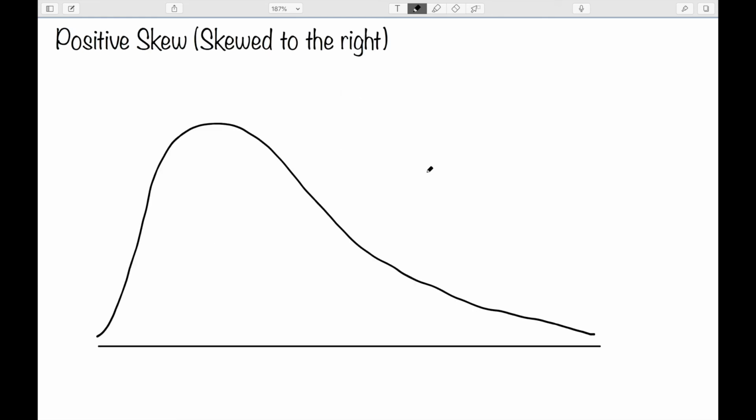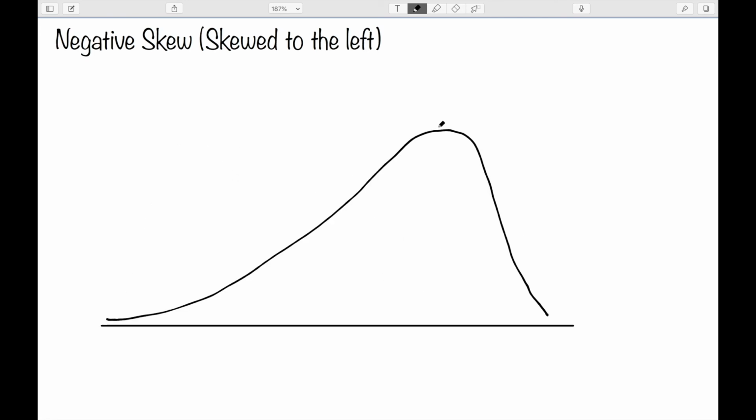Next, we have a positive skew, also known as skewed to the right. In this case, we have a peak on the left and a tail on the right. So when we talk about skewed to the right, we're referring to where the tail is. So we have the peak on the left side and the tail on the right.